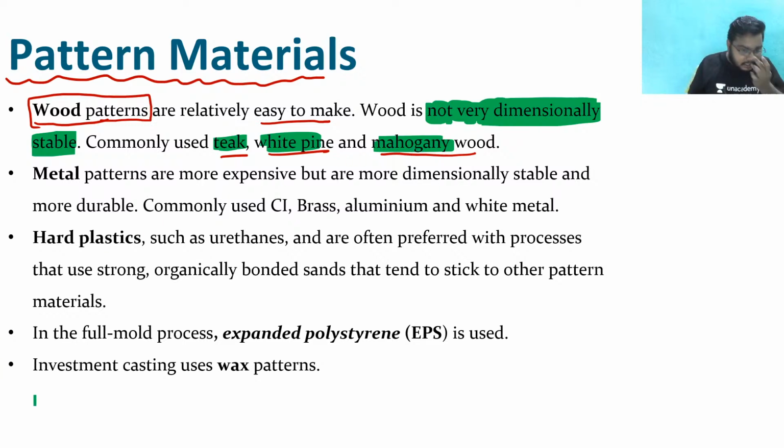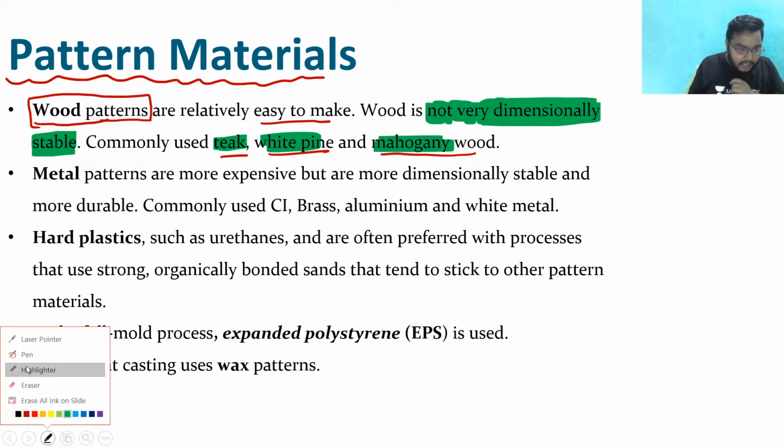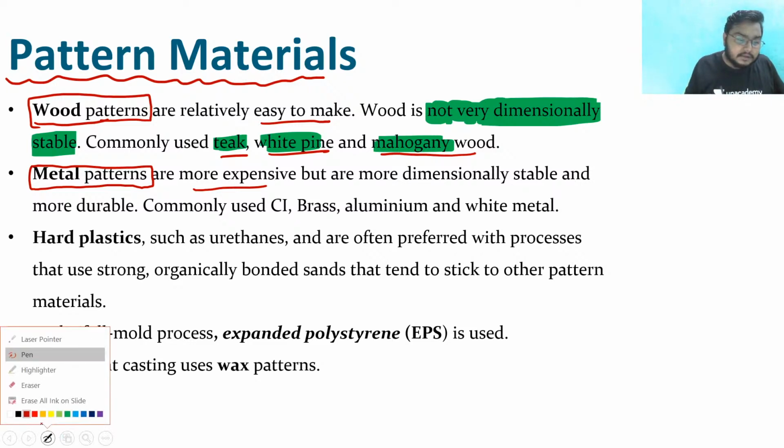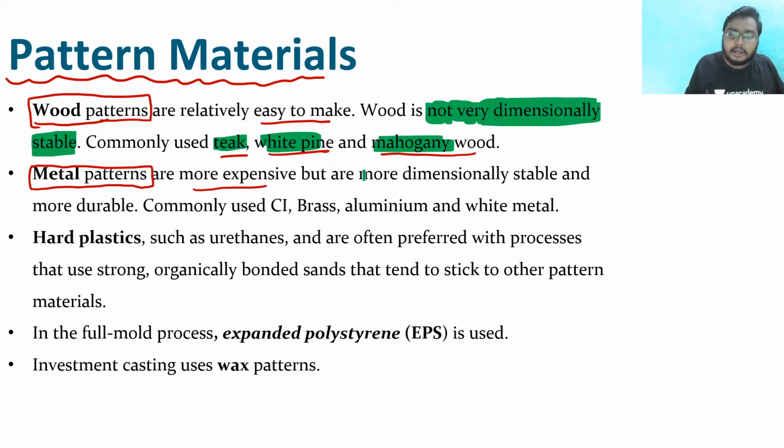Now see, the next thing is we can use metal patterns. But the problem is that metal patterns are more expensive. Wood is easily available, so it is easy to make as well as relatively cheaper. But metal patterns are very expensive. Even so, the most important point is that they are more dimensionally stable.